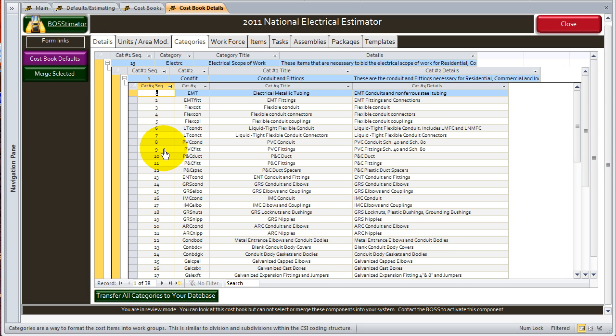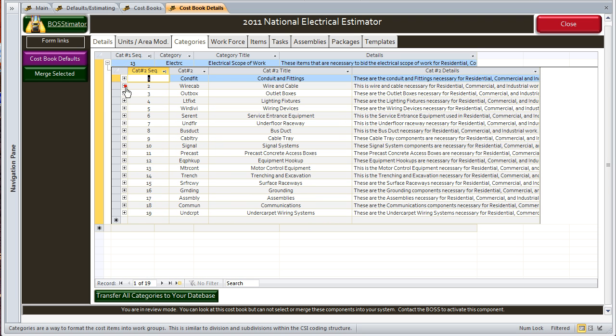The sequence is the sequencing that work is usually performed in, and it could be used for scheduling purposes in the future. So the sequencing is used to help schedule, and that's how it shows up on your reports, is that sequence.